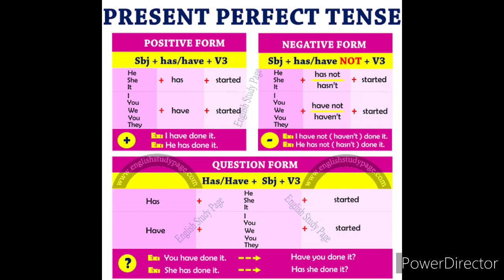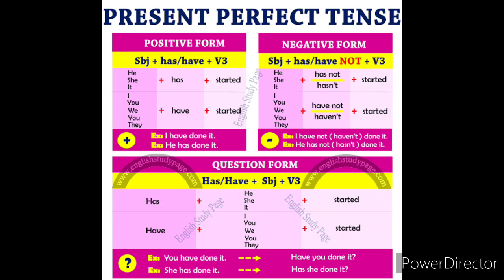So the sentence is, he has not started. That means he hasn't started. We haven't started. In example, see here, the example is, I haven't done it, he hasn't done it.